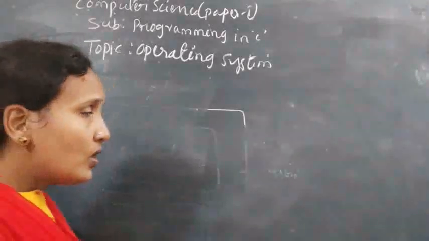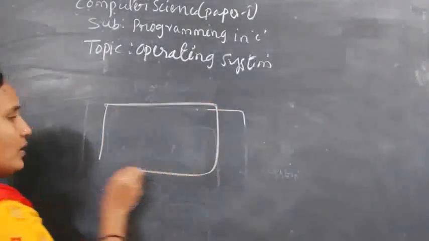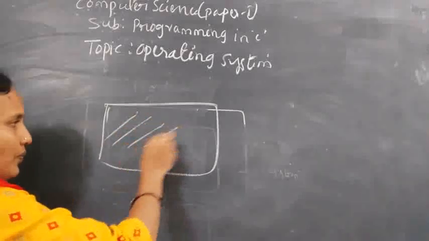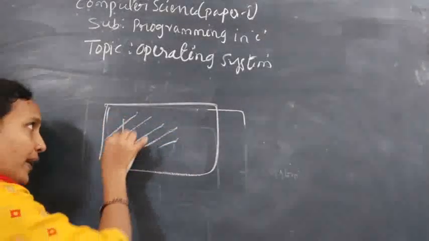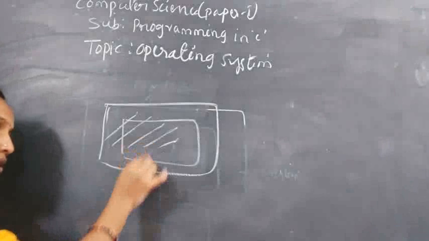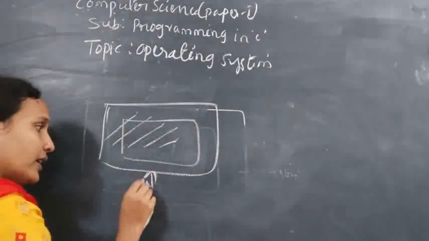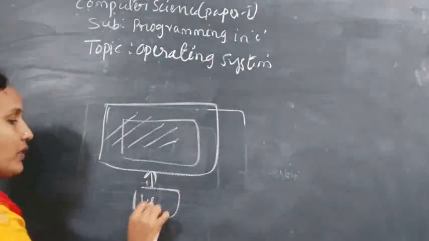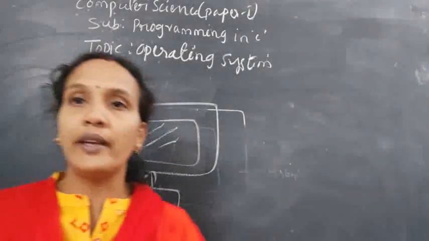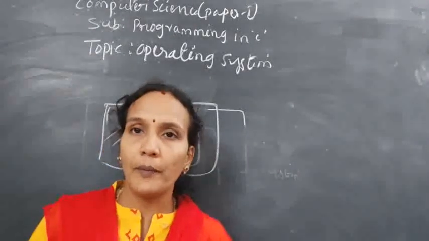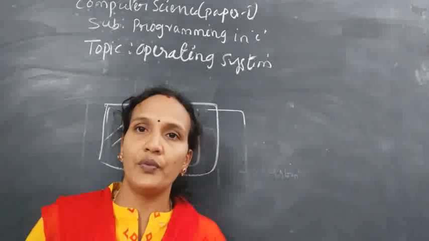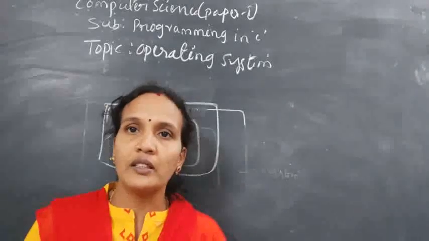For example, this is your system and you want to work in the system. If there is an operating system inside your system, then only the user can communicate with the system. If there is no operating system, you cannot communicate with the system. So it is an entry point for your system communication.